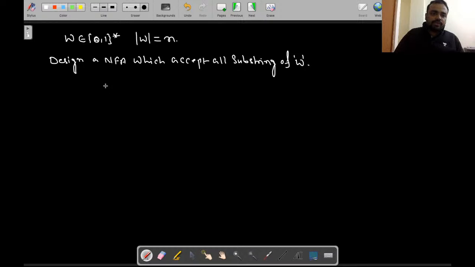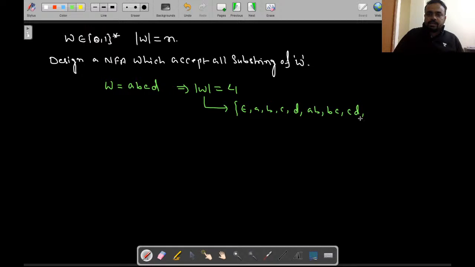Okay, try to understand over here. Suppose we assume W is equal to ABCD, any string we take. In this situation mod of W is 4. What substrings can this W have? Epsilon, single A, single B, single C, single D, and AB, BC, CD, and ABC, BCD, and ABCD. So these are the substrings of the string W. Now you have to design an NFA which will accept all these strings.